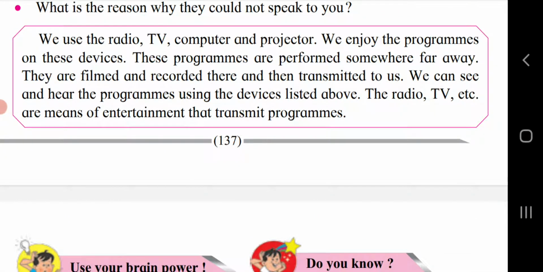We use the radio, TV, computer and projector. We enjoy the programs on these devices. These programs are performed somewhere far away. They are filmed and recorded there and then transmitted to us. We can see and hear the program using the devices listed above. The radio, TV, etc. are the means of entertainment that transmit programs. Means they are recorded and they are transmitted to us.